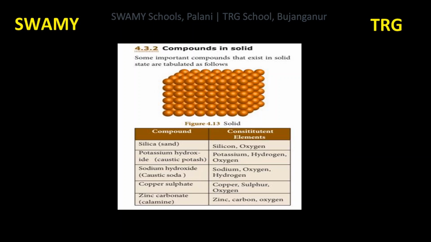Let us learn some important compounds in solids. We are going to see compounds in solids. Some important compounds that exist in solid state are tabulated here. Look at the picture. Solid particles are tightly packed with each other. We are going to see some examples of compounds in the tabular column. They are in solid states. In the tabular column, we are going to see compounds and what are the constituent elements present in that compound.